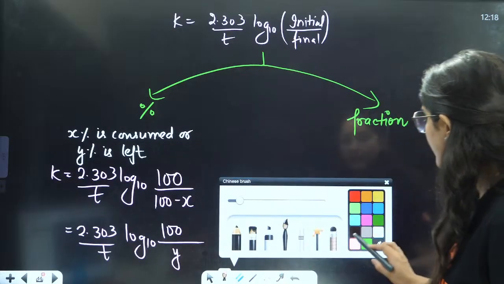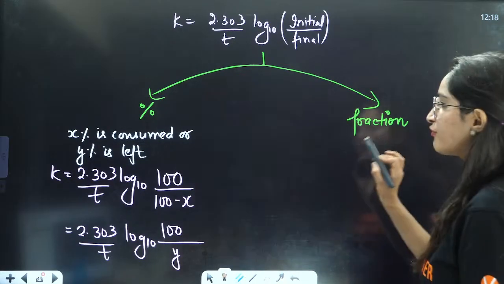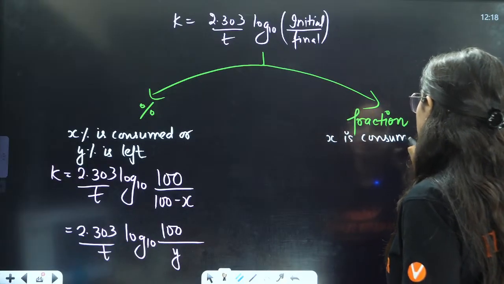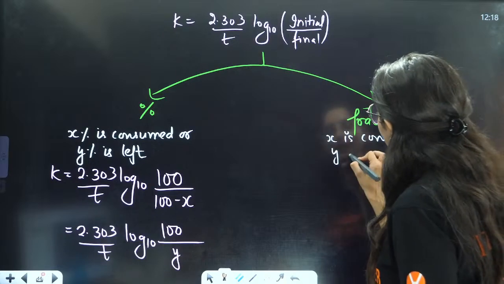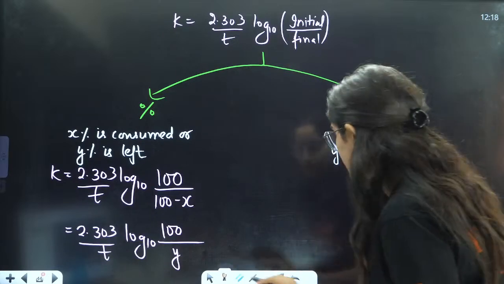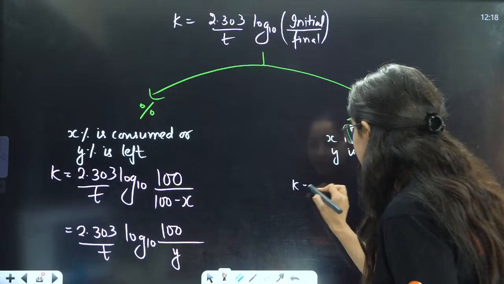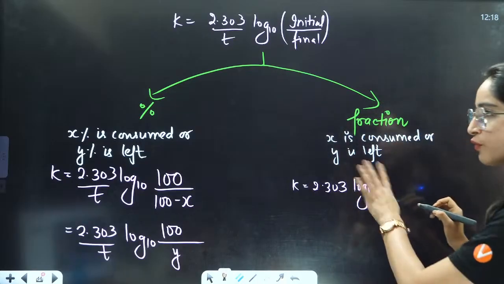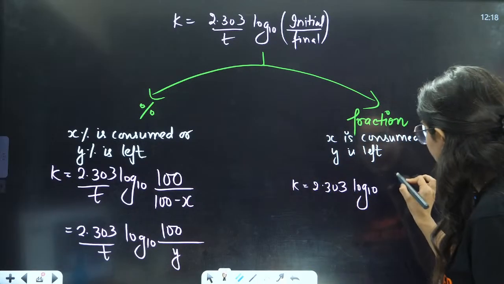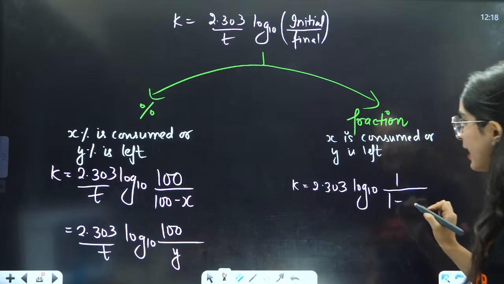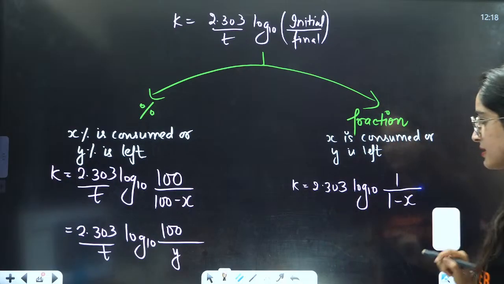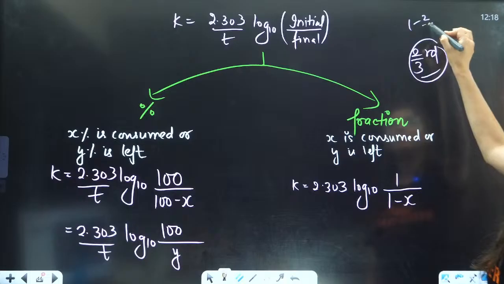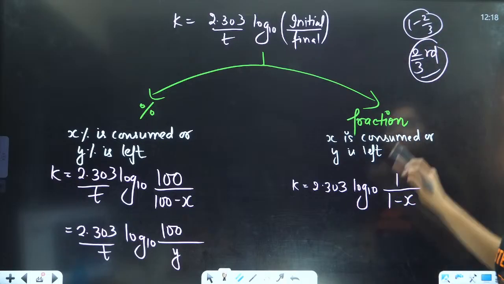Now if they are saying in fraction, X is consumed, this is in fraction, not in percentage, or Y is left, then what will you do? Simply you will say K is equals to 2.303 log base 10. Because it is in fraction, we will not say initial is 100, we will say initial is 1. Because X is consumed, it will be 1 minus X. For example, they are saying 2 by 3 is consumed, so it will be 1 by 1 minus 2 by 3. This will be your final concentration.